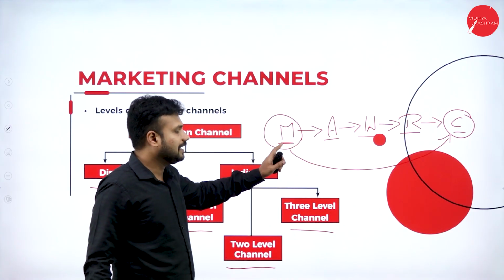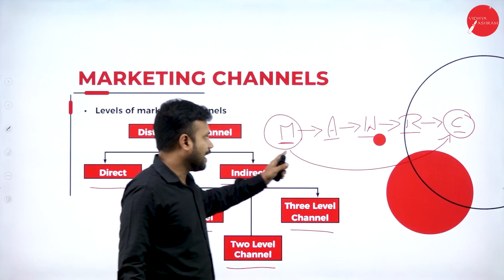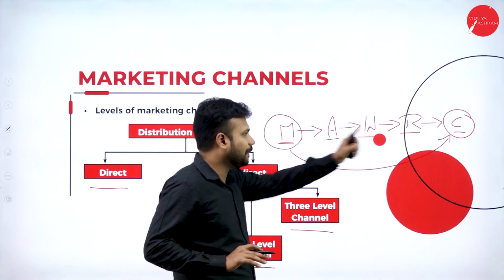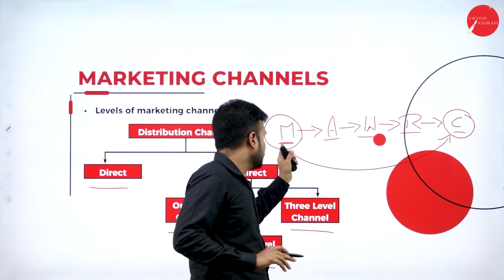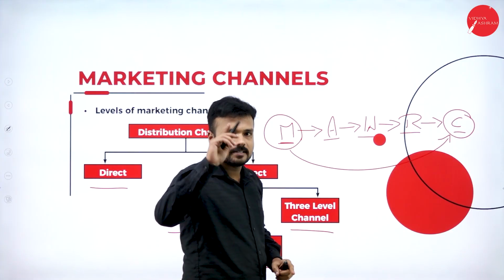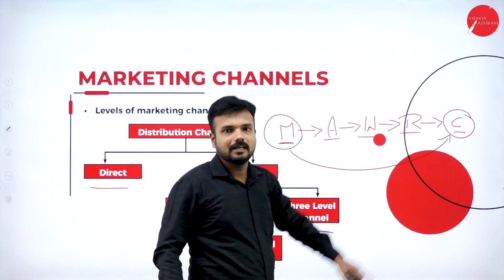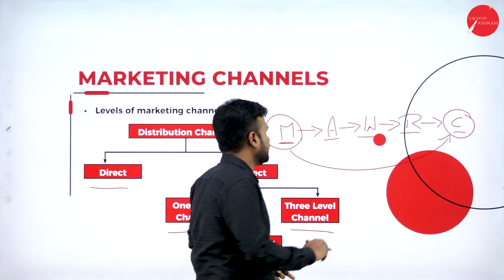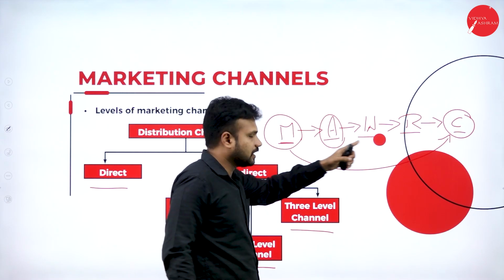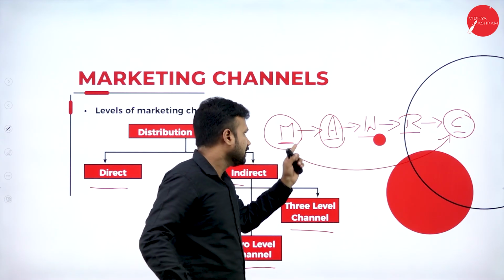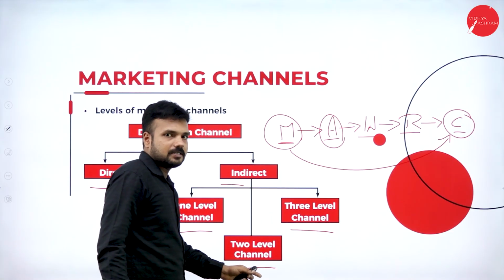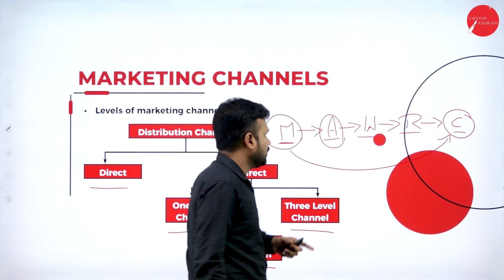Okay, so in one level channel what happens? Between manufacturer and consumer, there is a single person who comes between the two. These are the important people: one is manufacturer and another one is consumer. A single person between manufacturer and the consumer, we call it a one level channel. If an agent comes between manufacturer and the consumer, we call that channel a single level or one level channel.